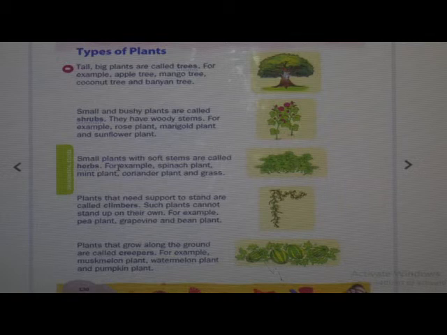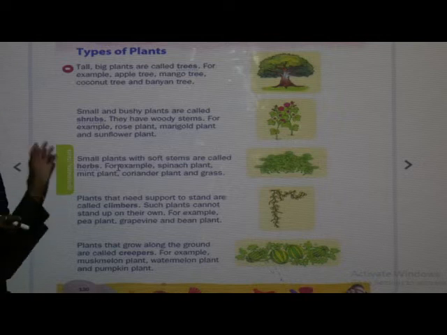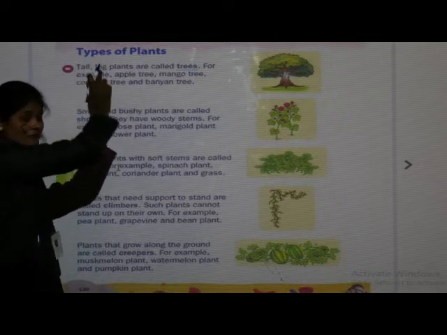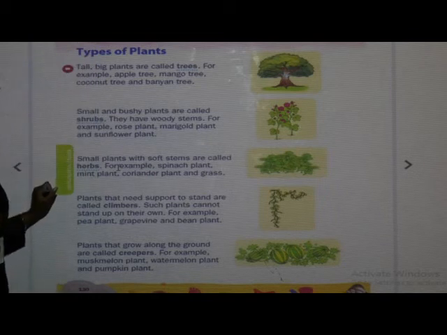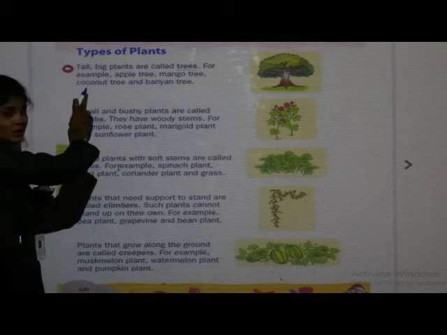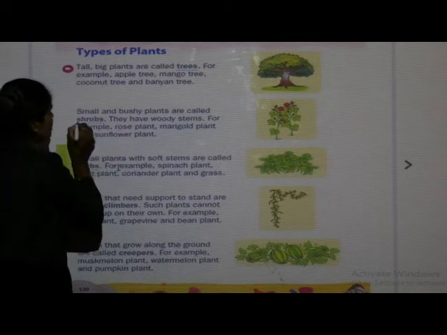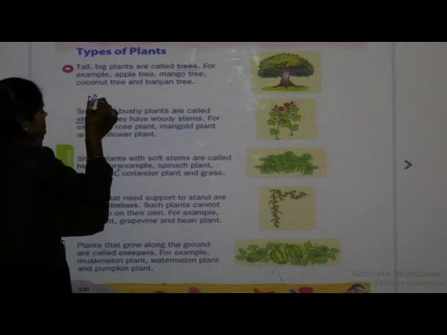Do you know, students, herbs are short sized plants with soft, green and delicate stem. See, trees are very big and tall. Next, shrubs are medium sized.